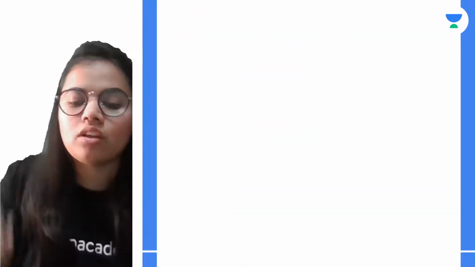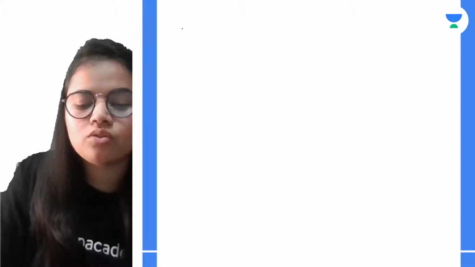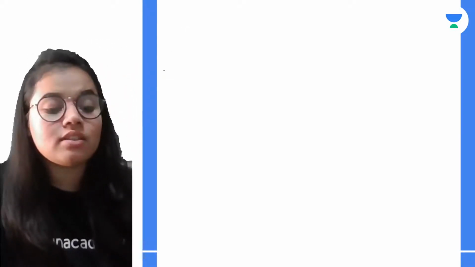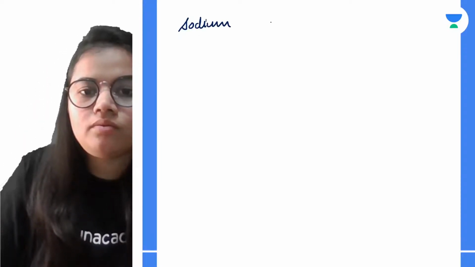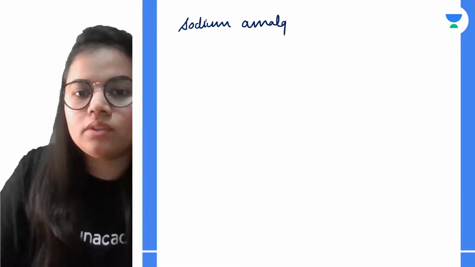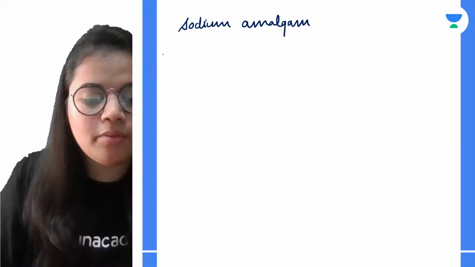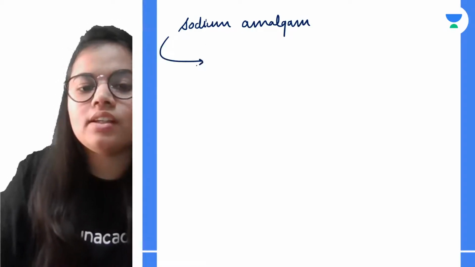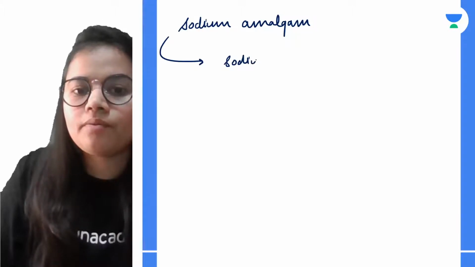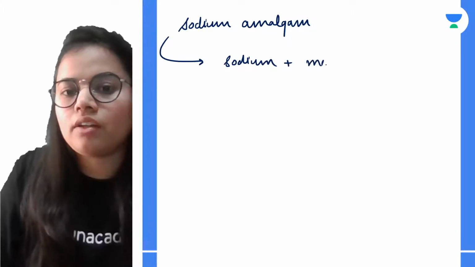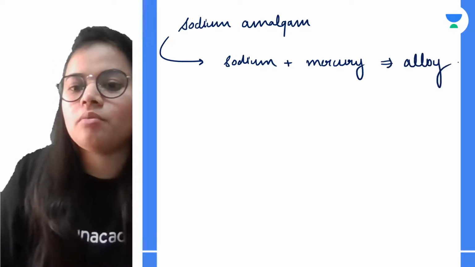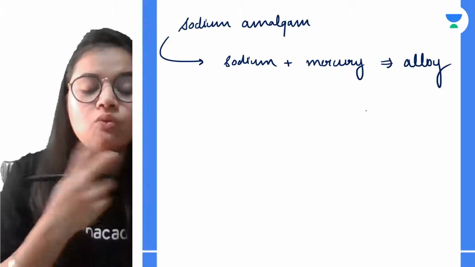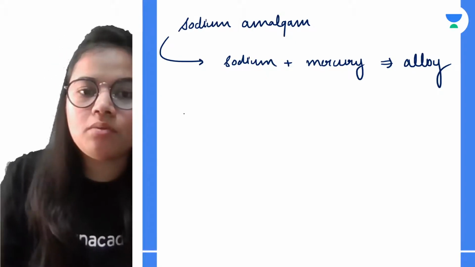Next is sodium. Sodium also gives a very vigorous and prompt reaction. So we use sodium amalgam or potassium amalgam. Basically, it is sodium plus mercury, an alloy of sodium and mercury. What is the use of sodium amalgam or potassium amalgam?